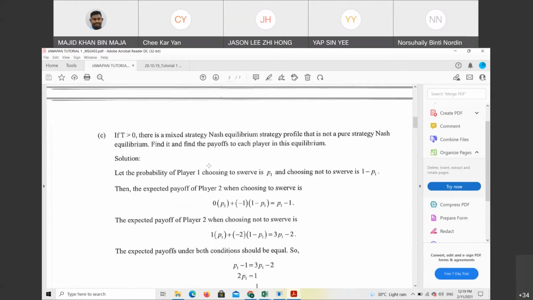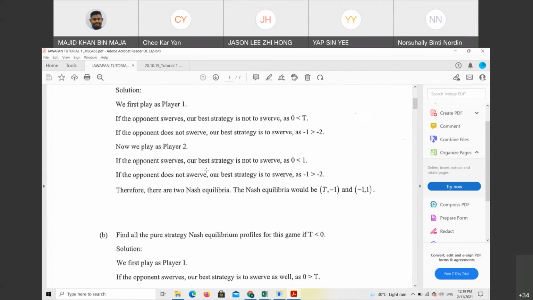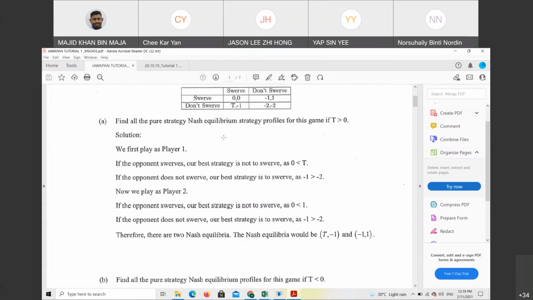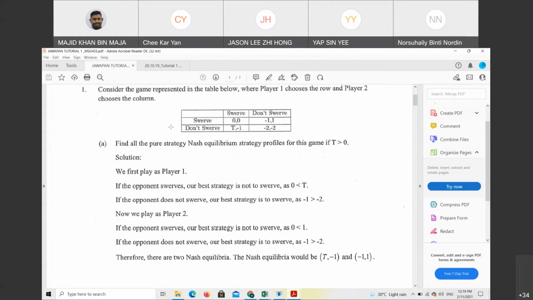It's easy. Because this is on player 1, so P times with what? 0, right? Times with 0. Then we need to plus with what? 1 minus P times T. Correct or not? No. The first one, kita dah darab P darab kosong. Betul tak?